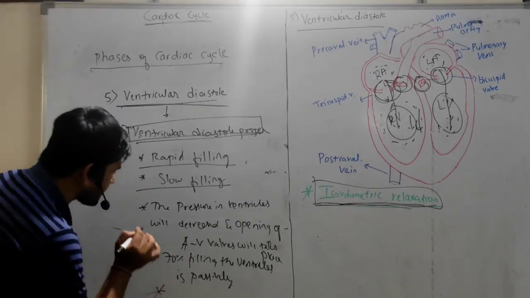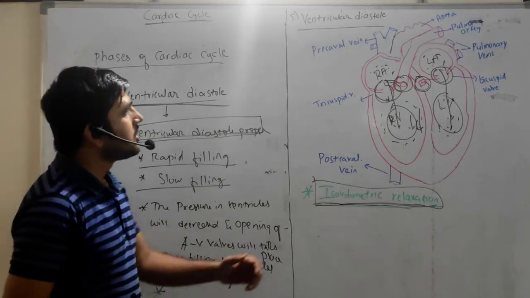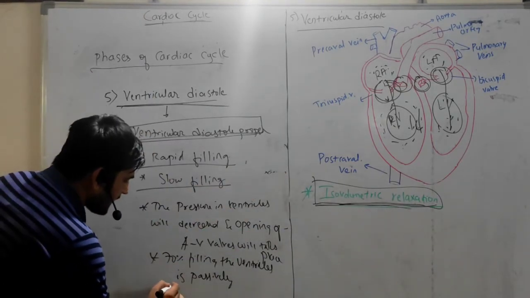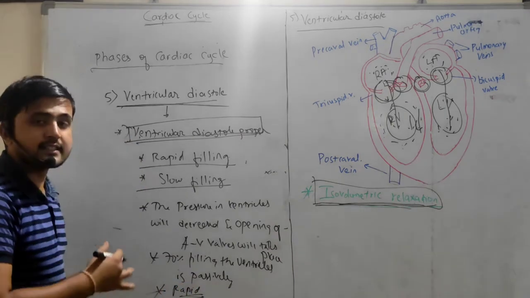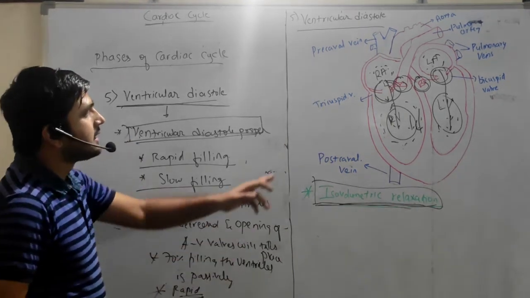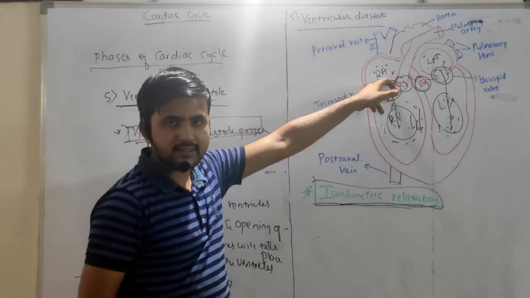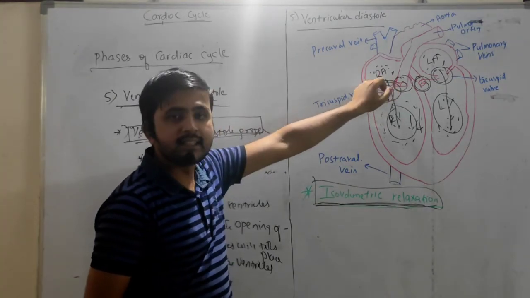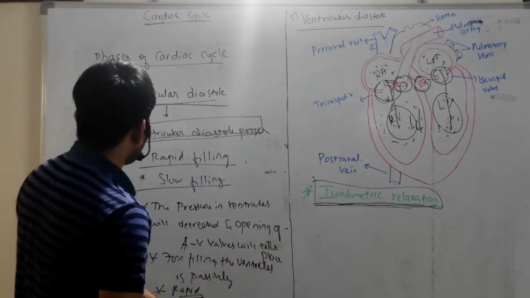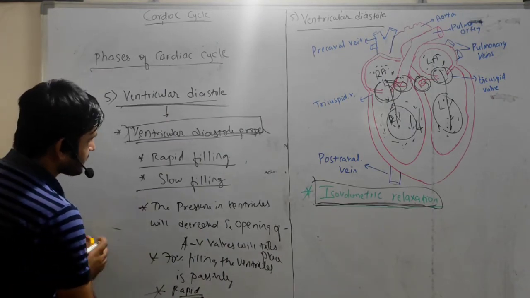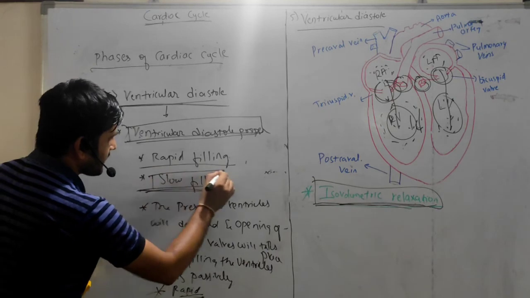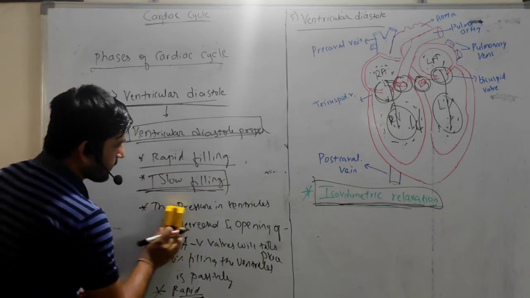And third point is that this rapid filling continues until the pressure is exerted here, right? So pressure is increased here, so the next phase will come. This rapid filling is followed by the slow filling, right? So in slow filling, what happens?